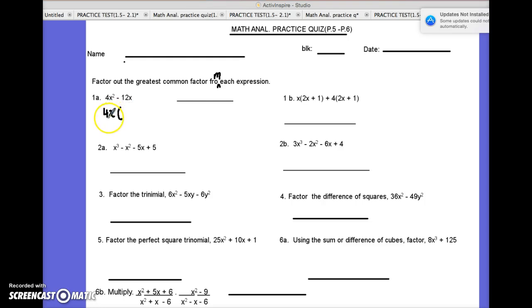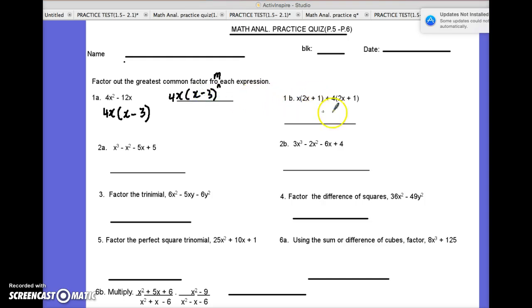And what will be left? We say 4 times what will give us 4x squared. This is going to be x. And then 4x times what will give me back 12x. It's going to be -3 to get back -12x. So that would be the answer there. 4x is the greatest common factor, and x minus 3 would be left.